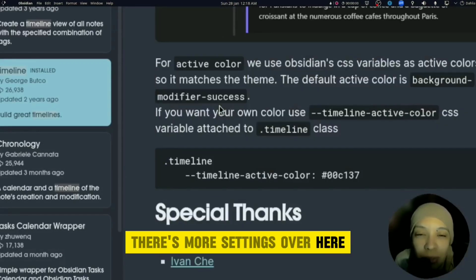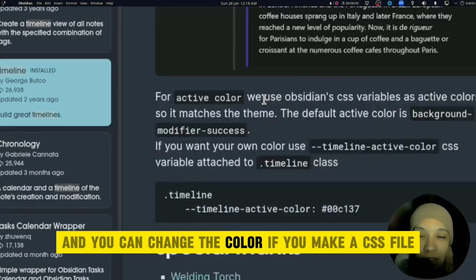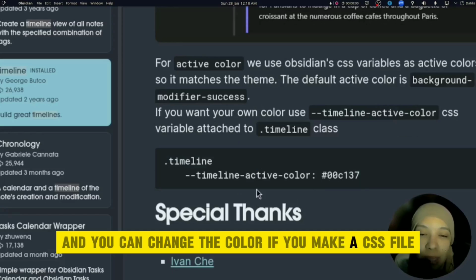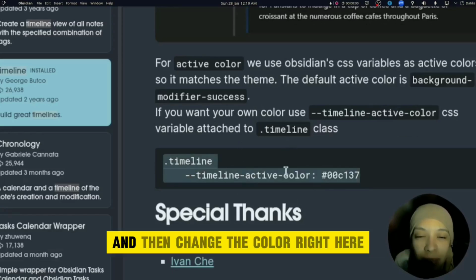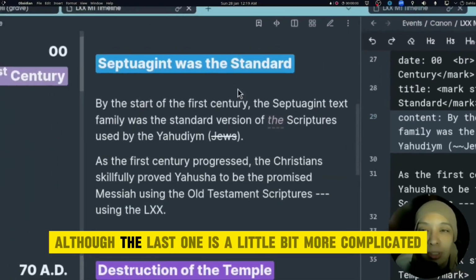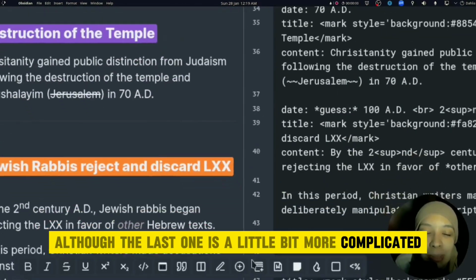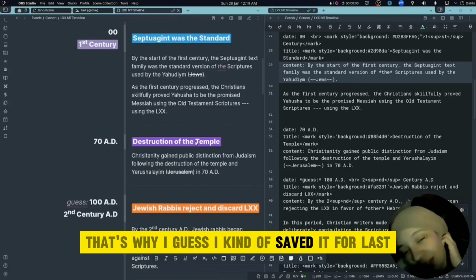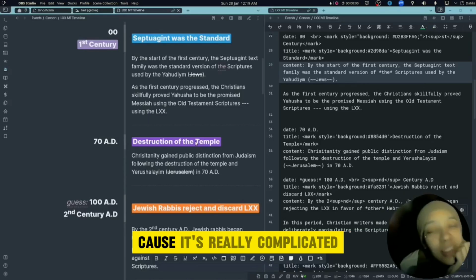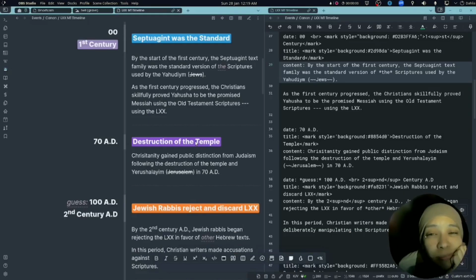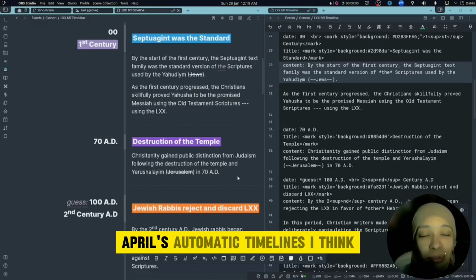There's more settings over here, and you could change the color if you make a CSS file, and then change the color right here. There's that. So the last one is a little bit more complicated. That's why I guess I saved it for last, because it's really complicated. That one is April's Automatic Timelines, I think.